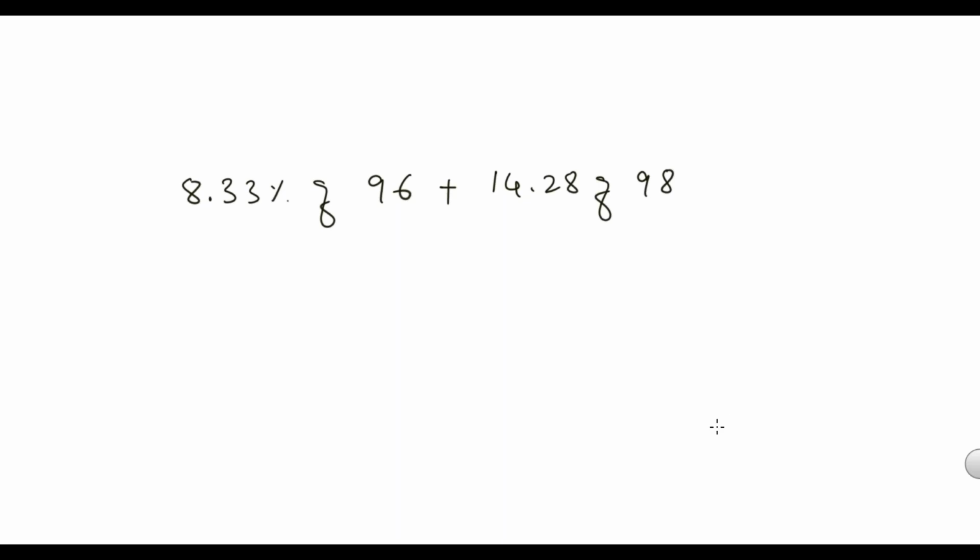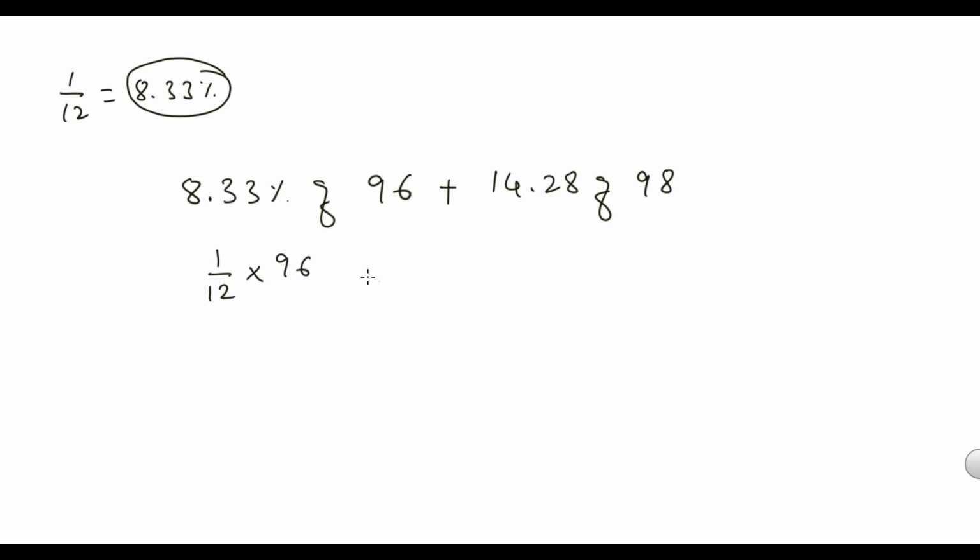If it is 8.33%, you should not waste your time finding 8%, 3%, 3%. 8.33% is the fractional value 1 by 12. So in place of 8.33%, I can take it as 1 by 12.